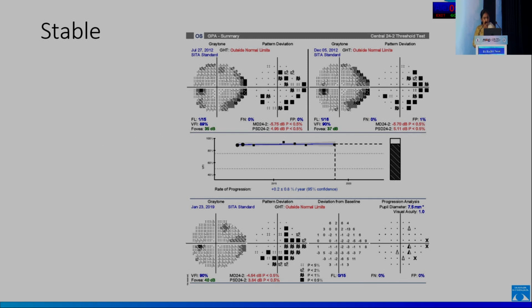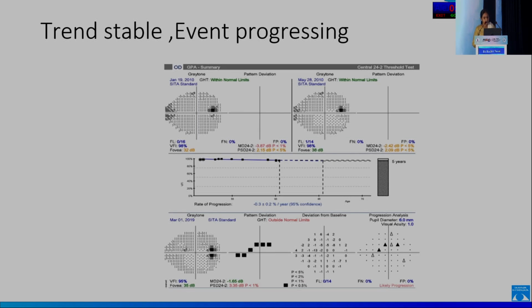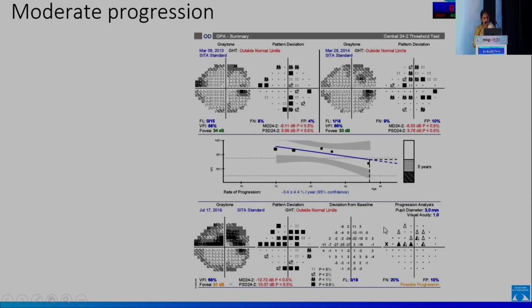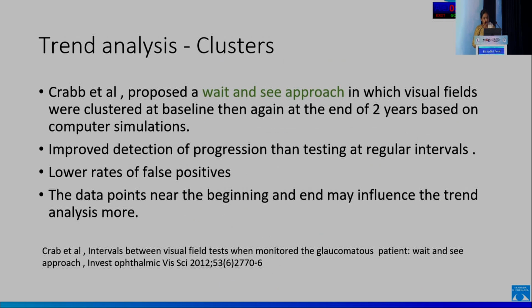So these are a few examples in which you can see that both the event and the trend analysis are fairly stable over time. And this is another example where you can see slow progression occurring in the trend analysis and also in the event. So this is another example where the trend is stable, but however the event is showing a likely progression. This is another case where both the trend and the event are progressing. In this also you find both the trend and the event progressing.